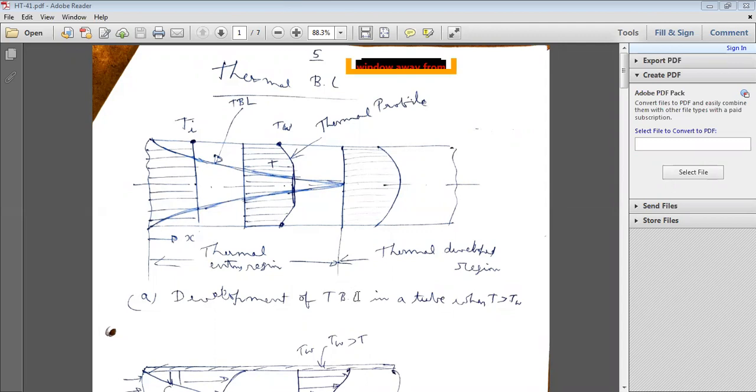Development of thermal boundary layer in a tube when the temperature T at any given location from the wall is greater than the wall temperature TW. The thermal boundary layer will be developed like this. So this is the thermal boundary layer. Similarly, sometimes T may be less than TW also.